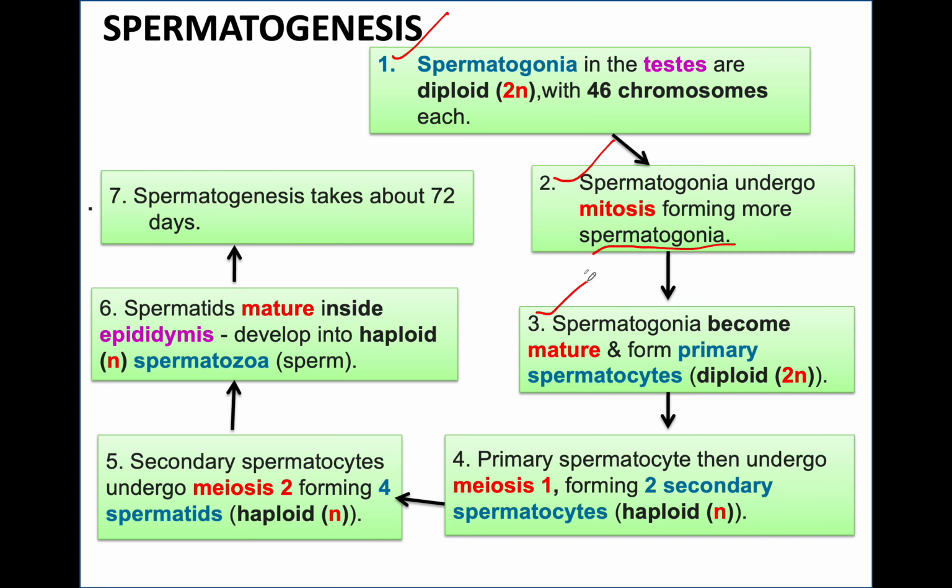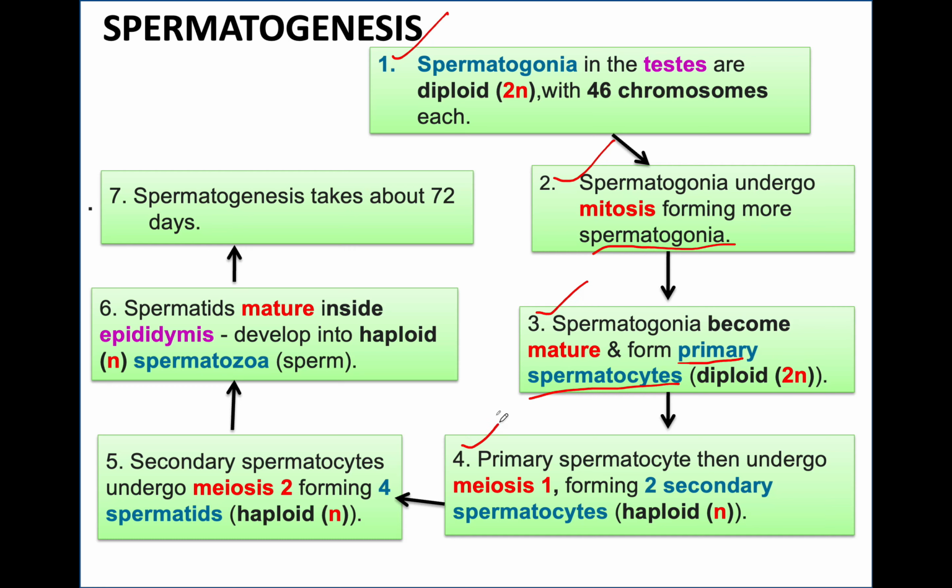Step 3, these spermatogonia become mature. And when they mature, they form primary spermatocytes. These primary spermatocytes are still diploid, 2N, each containing 46 chromosomes.